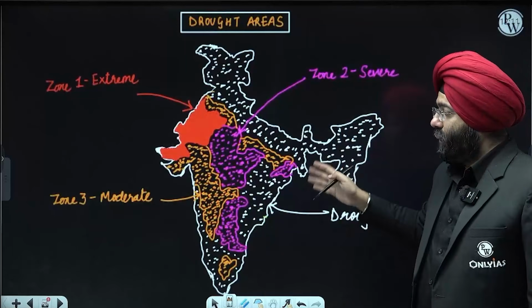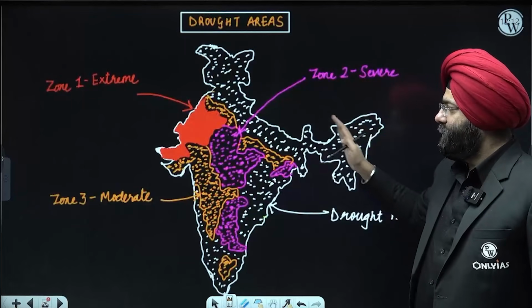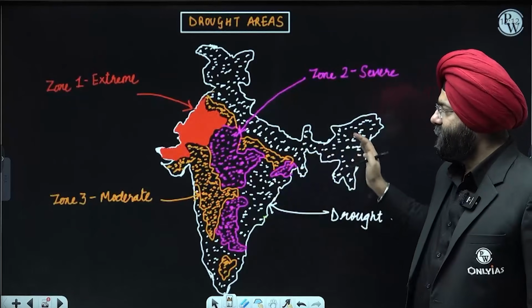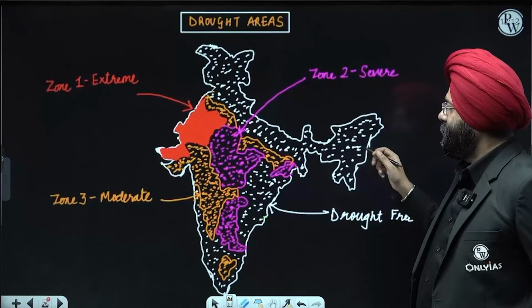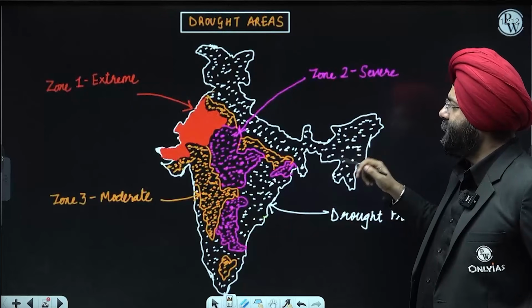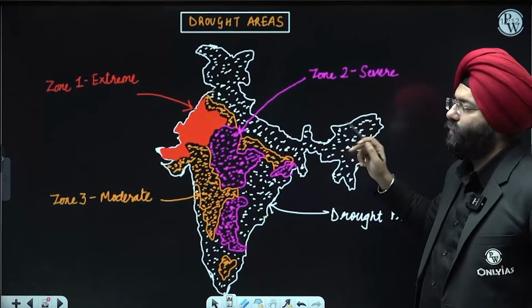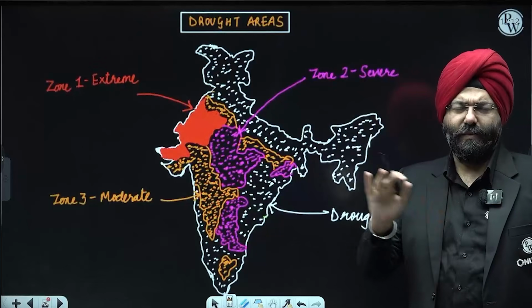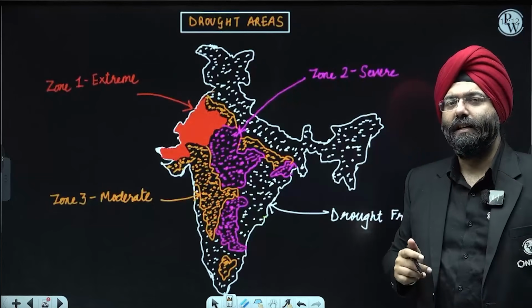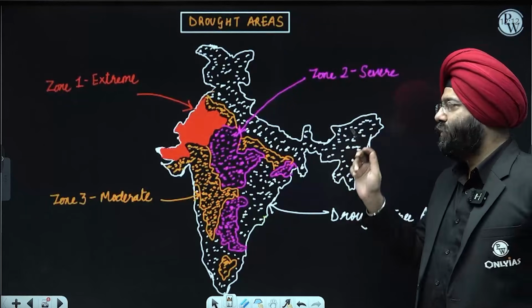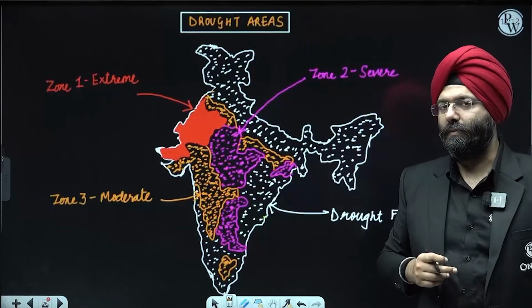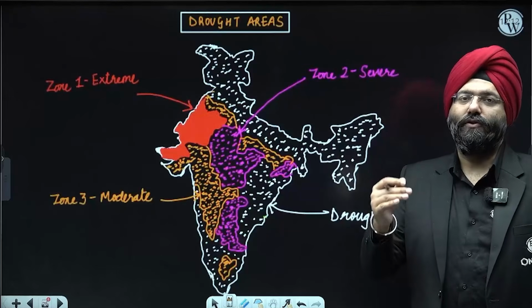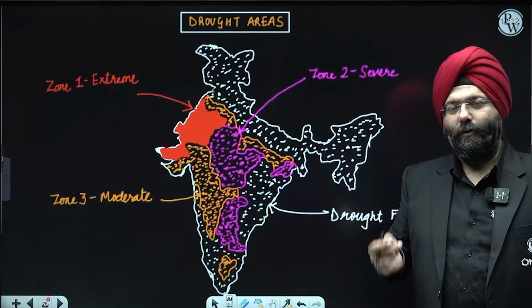Now, in the civil services, they can ask you: the regions of Meghalaya come under the category of moderate drought areas. This is one statement among various other statements. Over there, you realize the map mentions drought-free, so it does not fall under any moderate, severe, or extreme regions. These are the types of statements that are picked up from the NCERT.